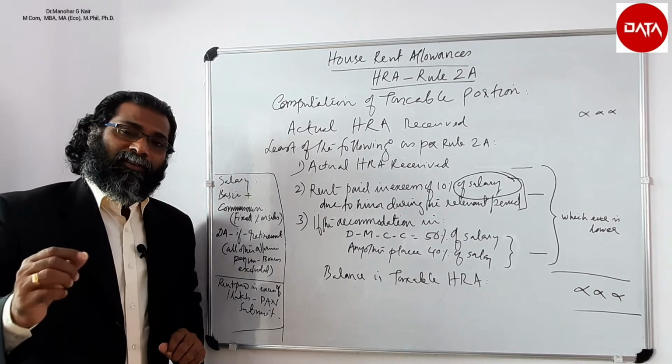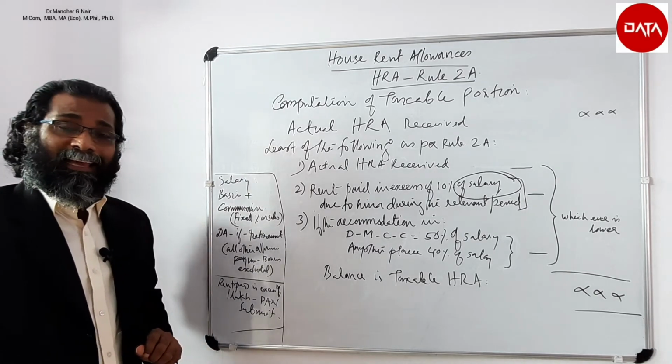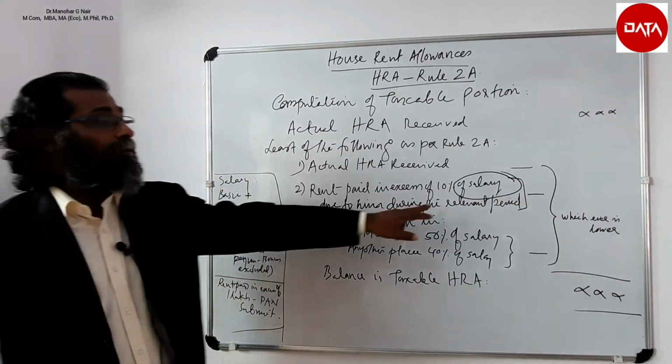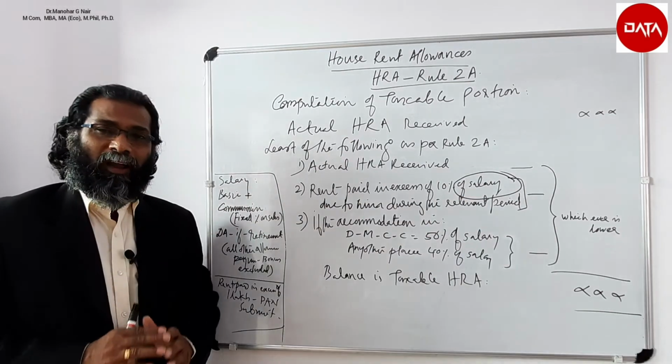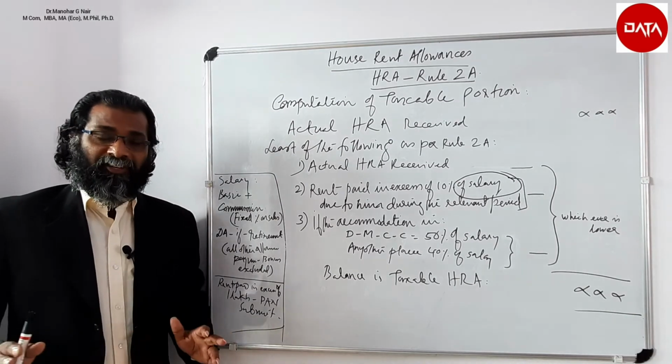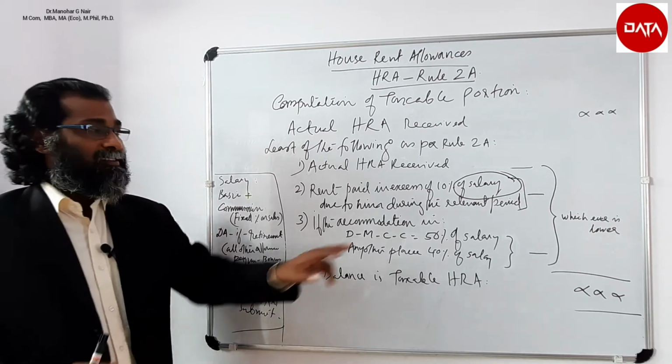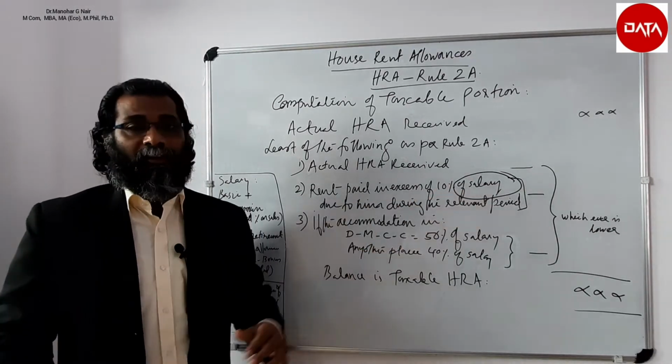If the dearness allowance is not considered for the retirement benefit, then that will not be added with the salary. All other allowances, perquisites or any other benefits will not be taken for consideration of the meaning of salary.